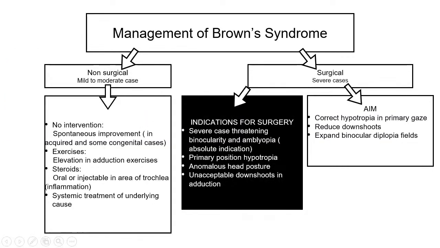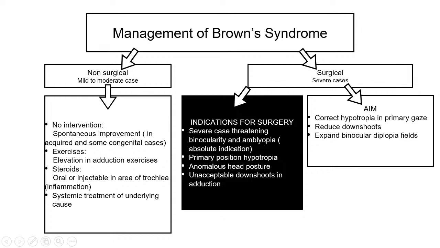Coming to the management, for Brown syndrome we usually go for non-surgical management in mild to moderate cases. However, if there is a severe case threatening binocularity, and there is presence of amblyopia, primary position hypotropia, anomalous head posture, or unacceptable downshoots in adduction, we have to go for surgery. Our aim is to correct hypotropia in primary position, reduce downshoots, and expand the binocular diplopia fields.